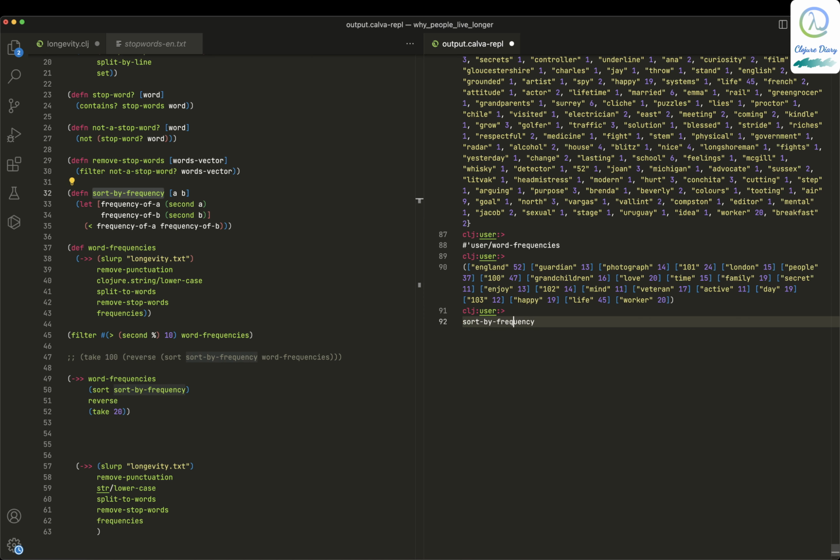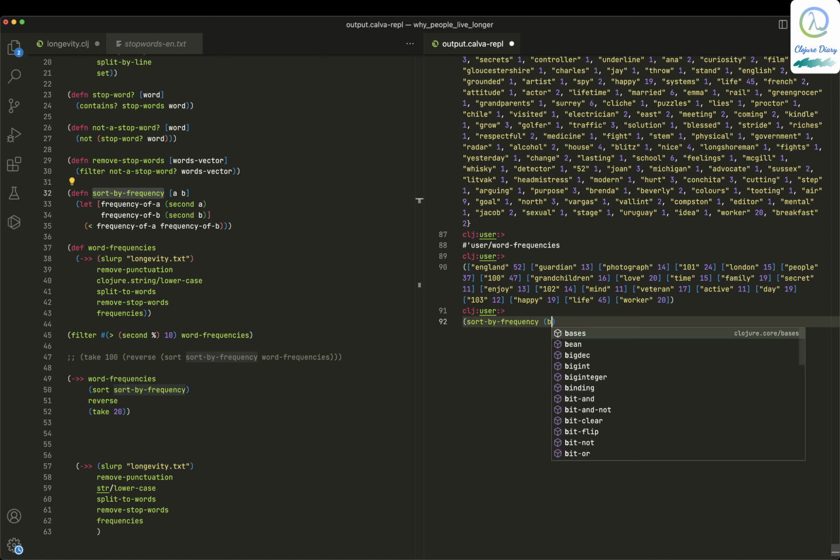So sort by frequency, let's say it works like this. I think it just reverses. Okay, I'm not sure. No, it doesn't reverse.